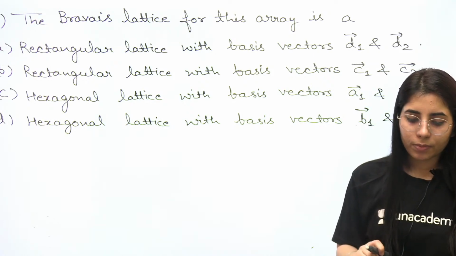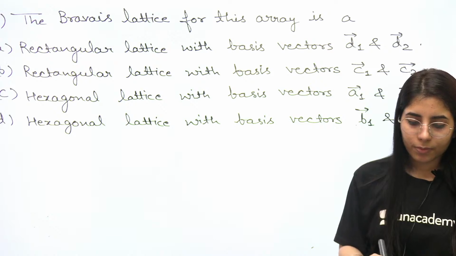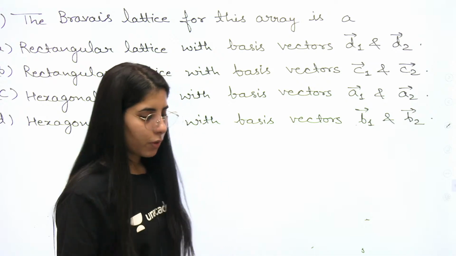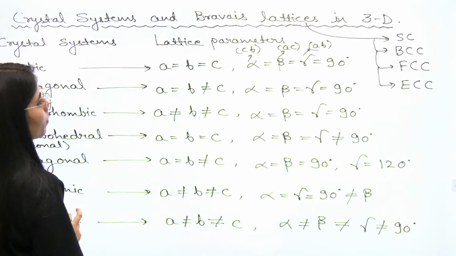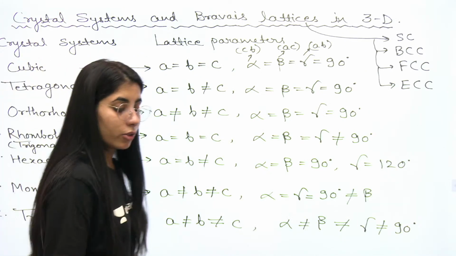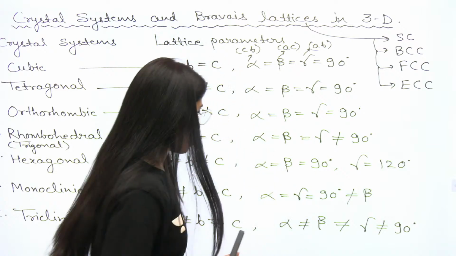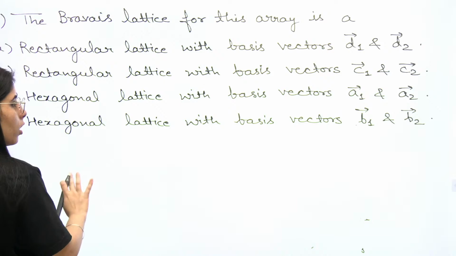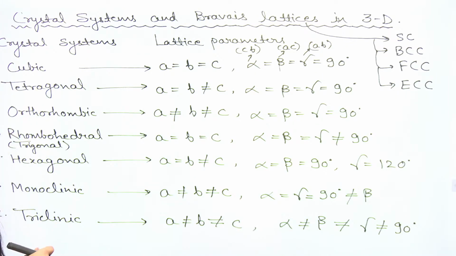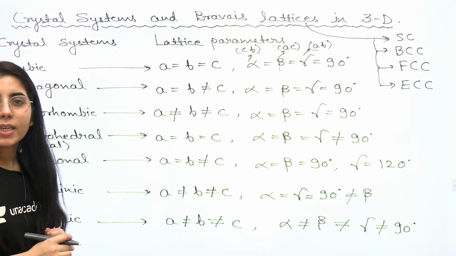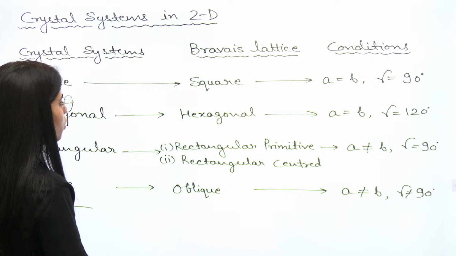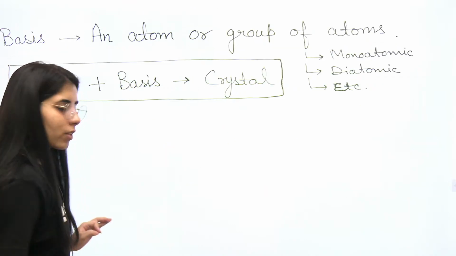If there is any doubt, you can let me know, and if it is clear, let's talk about the next one. Now here is gonna be a trick. The trick is so easy, and it will make this complete table very easy for you. Right now you may observe it and say, oh, there are so many conditions, how will I be able to memorize them? So I will tell you how you will be able to memorize them. Let me introduce that trick and you will get it clearly.